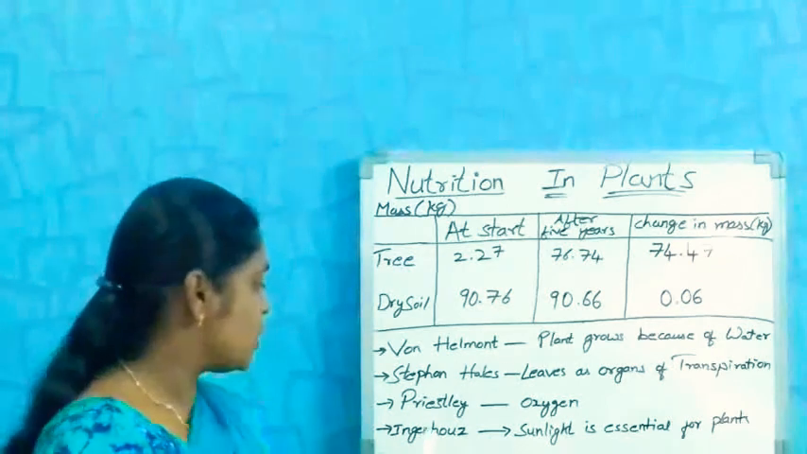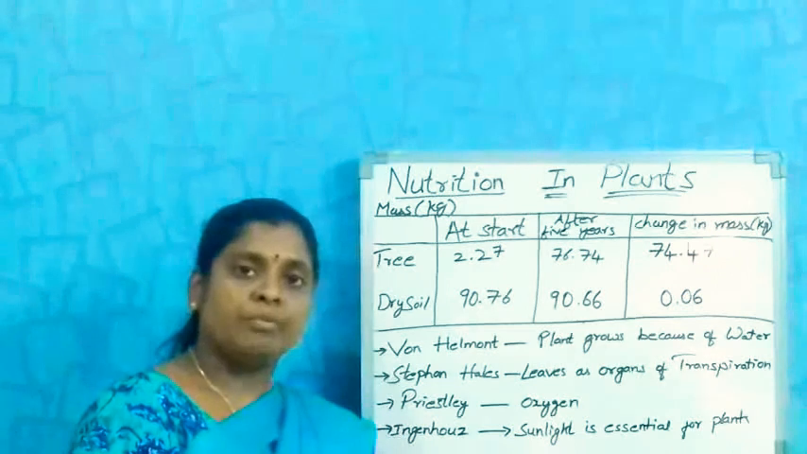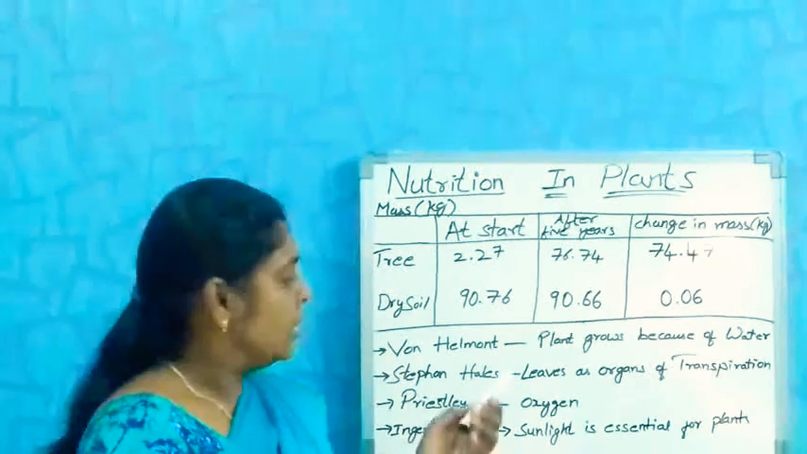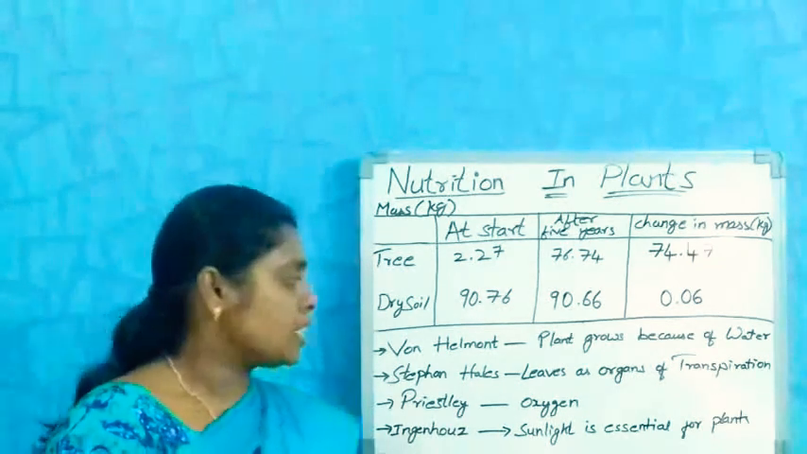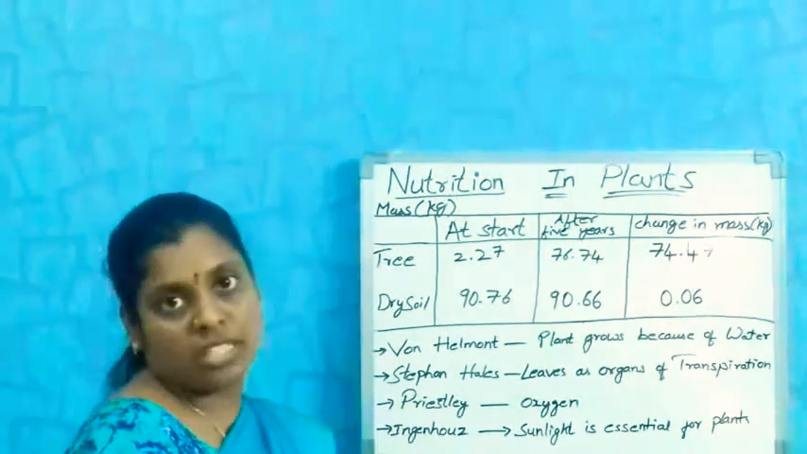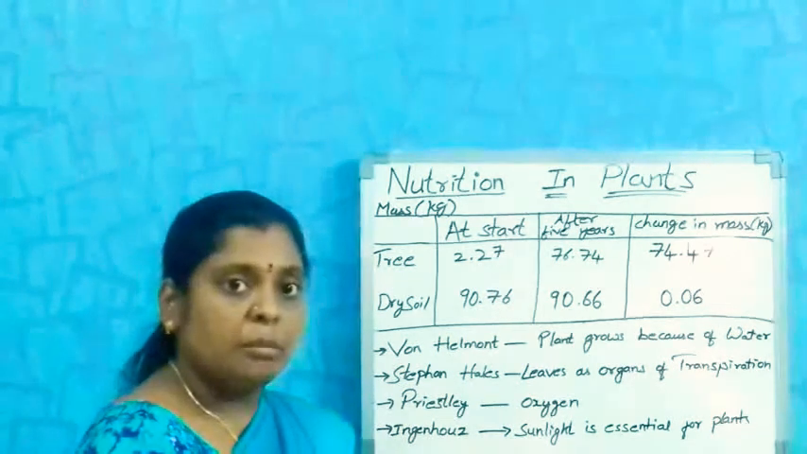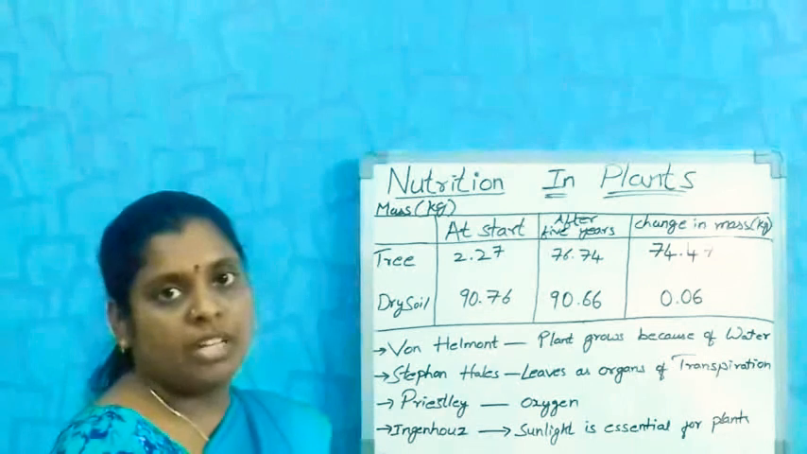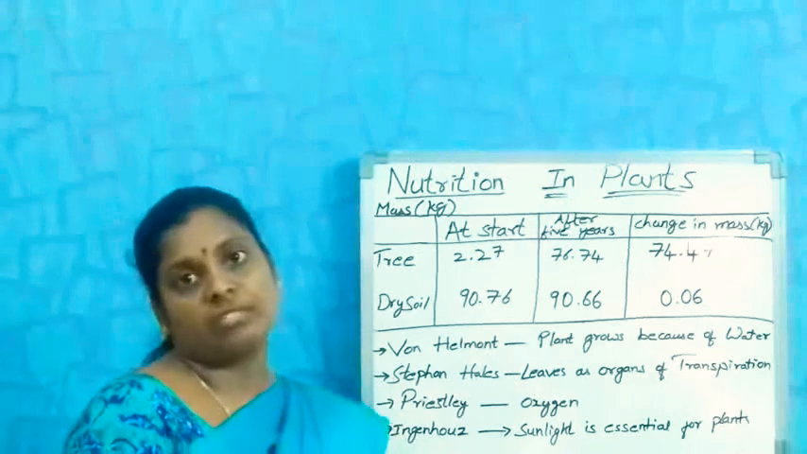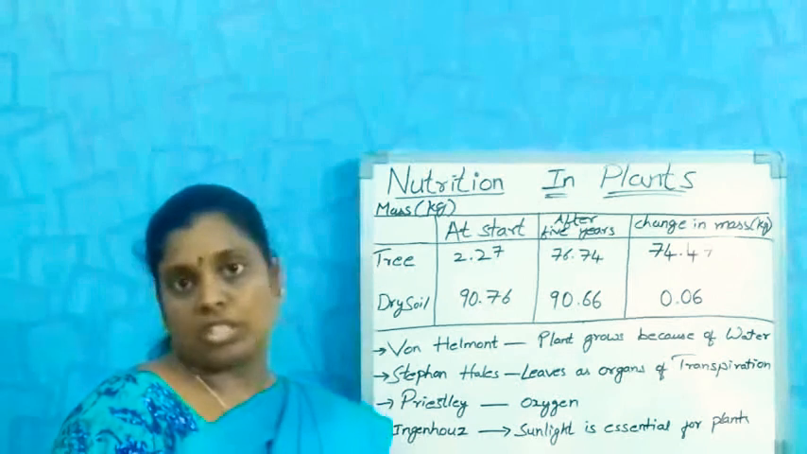Next, another scientist, Ingenhousz, in his experiment, proved that sunlight plays a major role in the process of photosynthesis by the green pigment present in the leaves. Those green pigments absorb different rays of light from the sunlight and help in the process of photosynthesis.